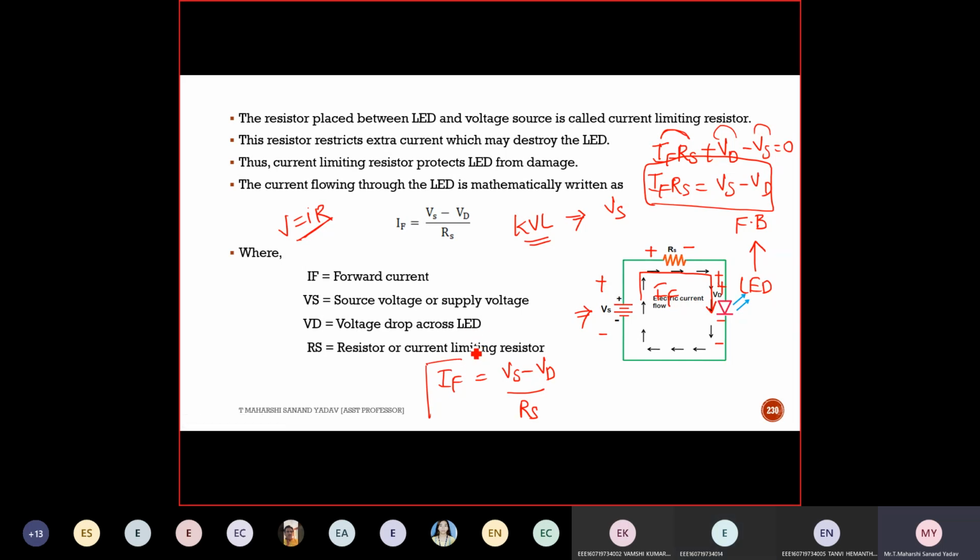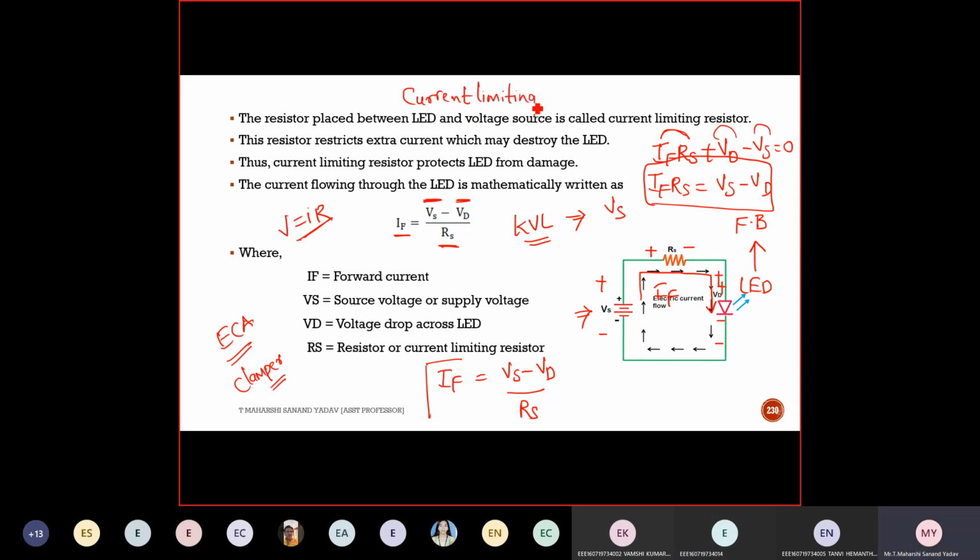Mostly you are getting confused with KVL. So try to solve some more problems in your ECA, so that it will be very easy for you to solve all these problems, and it will be very useful in solving clamper problems also, because in the exams you might get some problems based on clampers. So here IF is nothing but the forward current. Vs is nothing but the supply. Vd is nothing but the voltage across the diode. Rs is nothing but the series resistor. Okay. What is a current limiting resistor? Where have you heard this term?